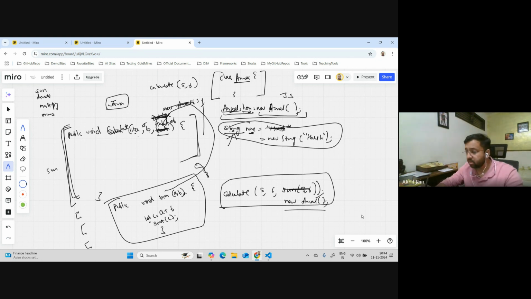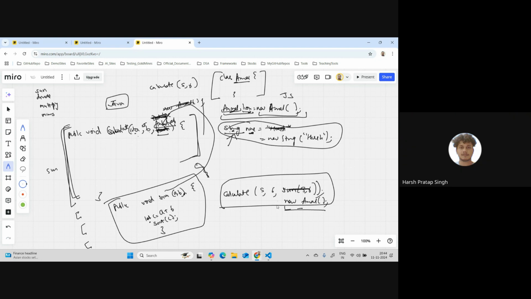I don't mind this, but it's not a function. It's an object, and it's a data type itself. Animal is a data type. That's why it supports this. Think about it and practice it. You will get to know.